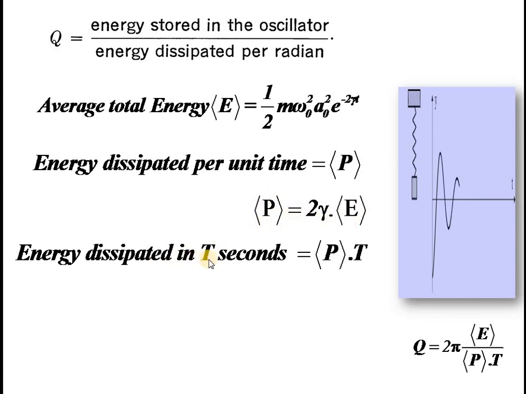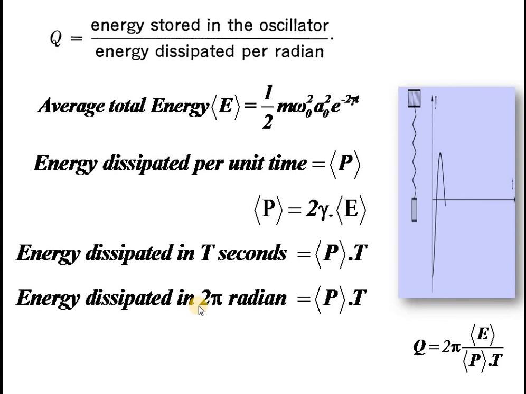So energy lost in T seconds will be P into T. Energy lost in 1 second is P, then energy lost in T seconds will be P into T. And you know this T is equal to 2 pi radian. So you can write the energy lost in 2 pi radian is P into T.